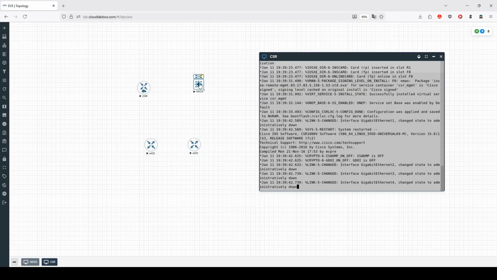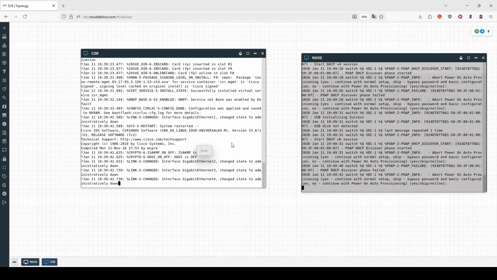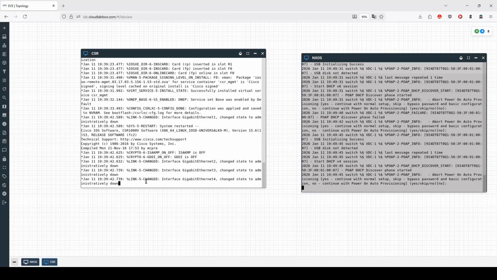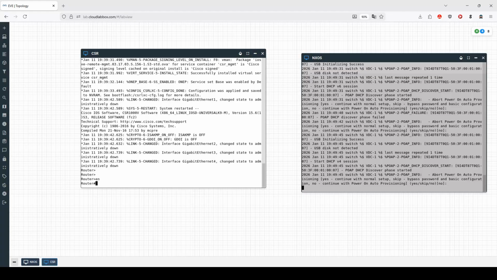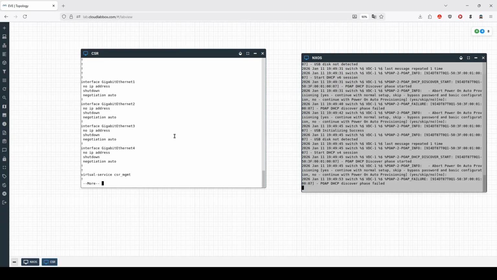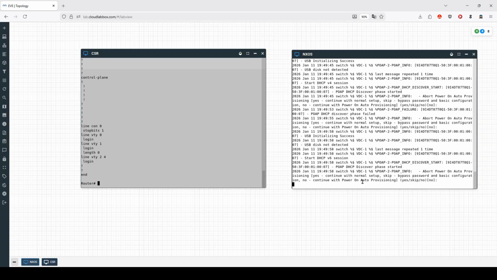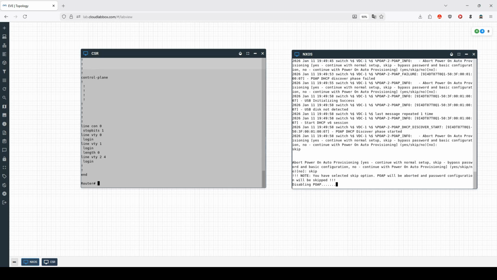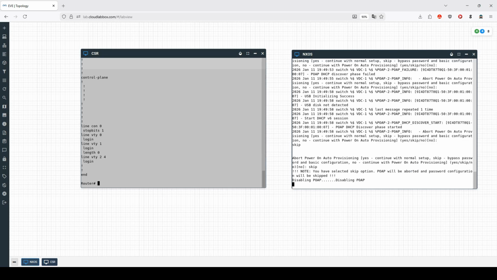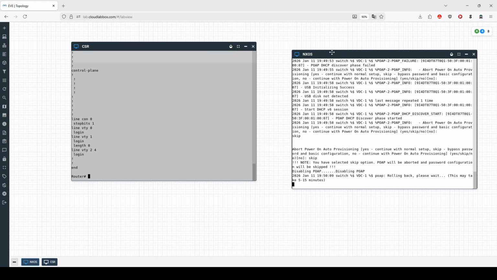We can see how our Nexus switch over here and our CSR is doing here. With the CSR you don't really have to do anything to get it to work, it just boots in and it will work. With the Nexus switch, it gets stuck on this part here, and essentially what we need to do is skip it, and then it will just boot as normal into the switch.